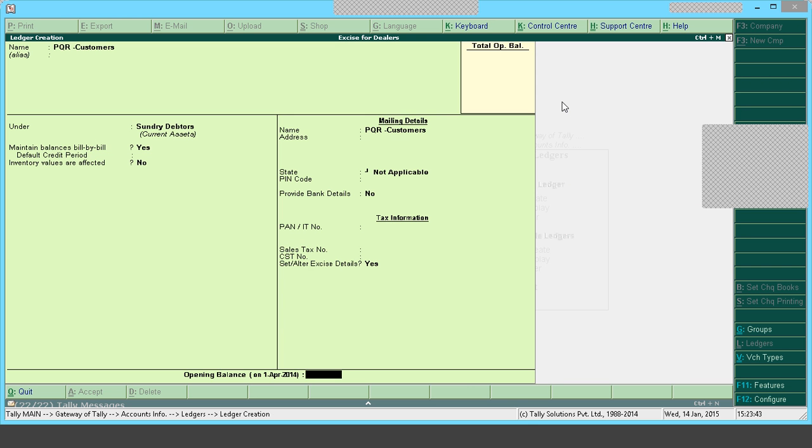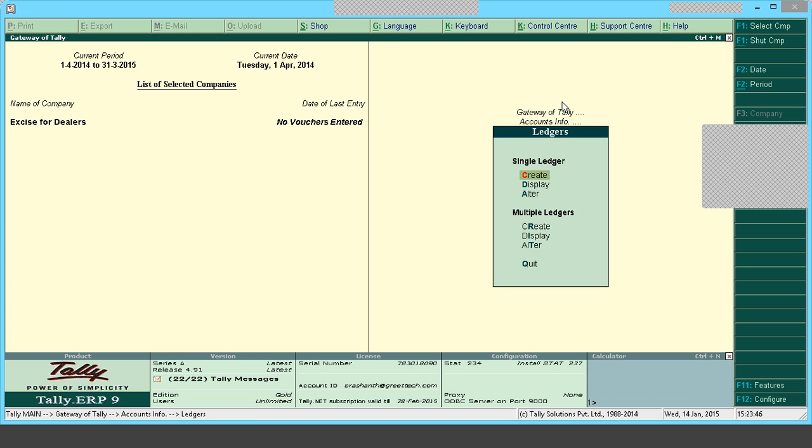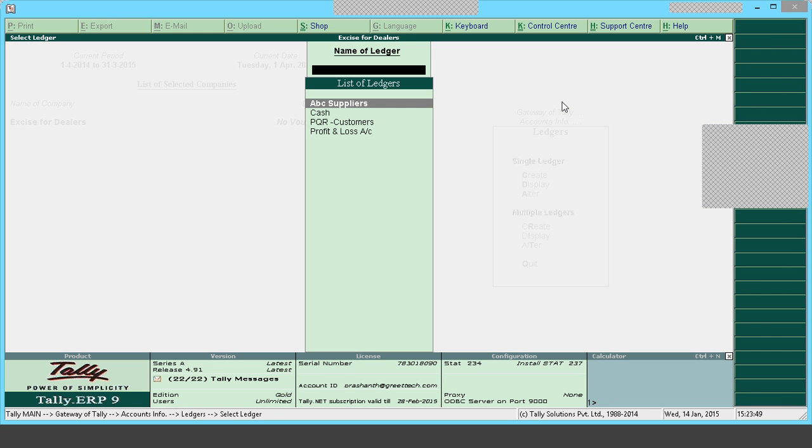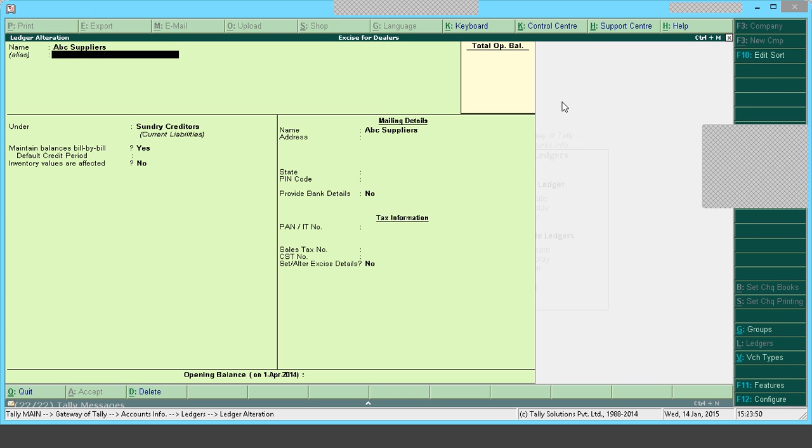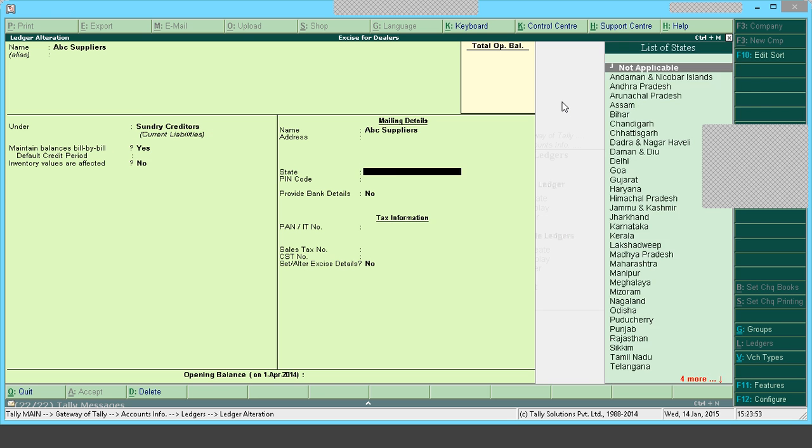Range, division, commissionerate, and I will save it. So like this I can create it. So it's simple master creation. I went a bit fast. So we have created the master.